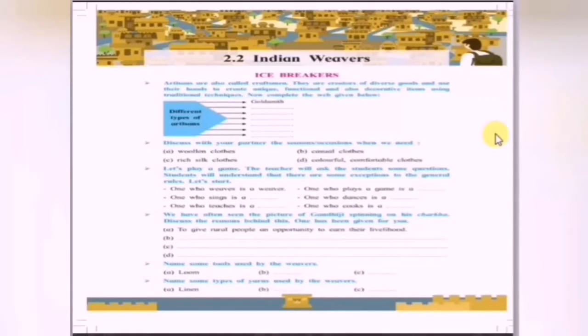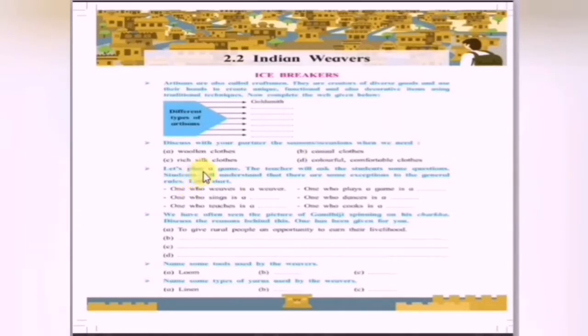Casual clothes are used in everyday life, at home, at leisure, for relaxation, for a morning walk, for jogging, etc. Next, rich silk clothes. We need rich silk clothes in various festivals, marriages, ceremonies, etc. And the last, colorful, comfortable clothes. Colorful clothes we need in various functions or happy or special occasions and parties, birthday parties, etc.